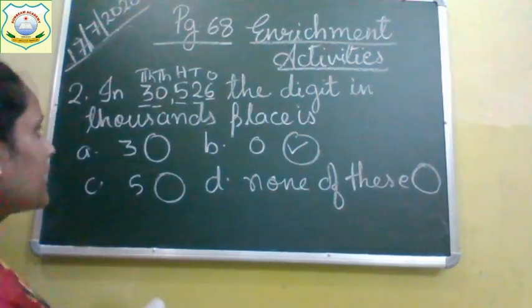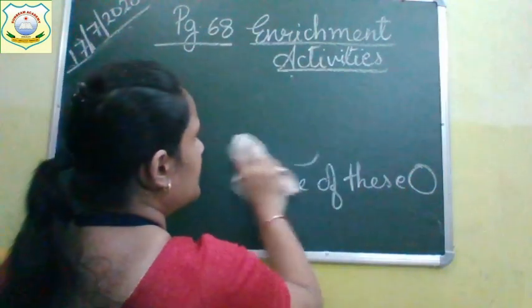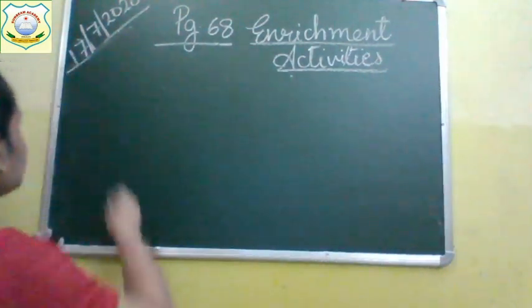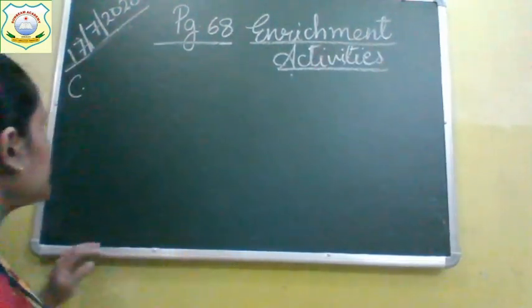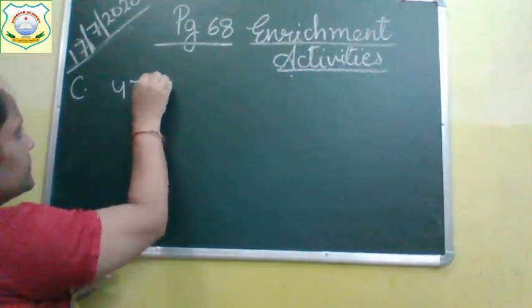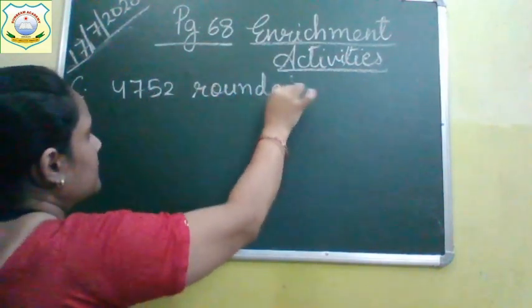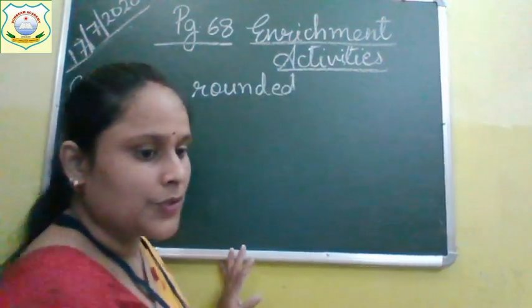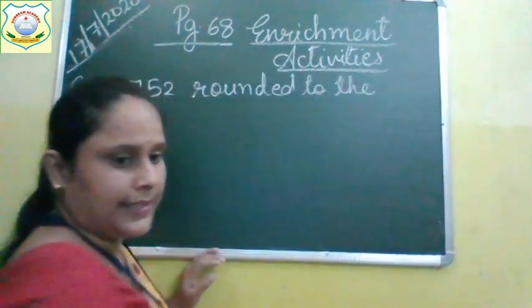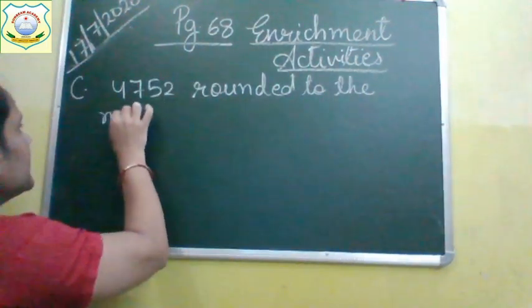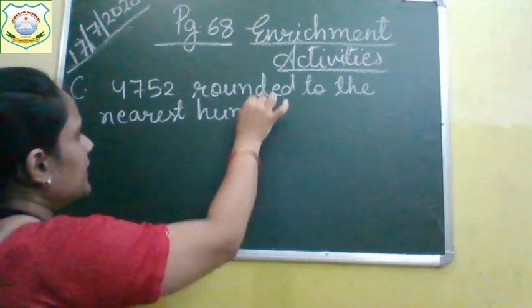See the next question now. Question number C. Your question number C is 4,752 rounded off to the nearest hundred is.